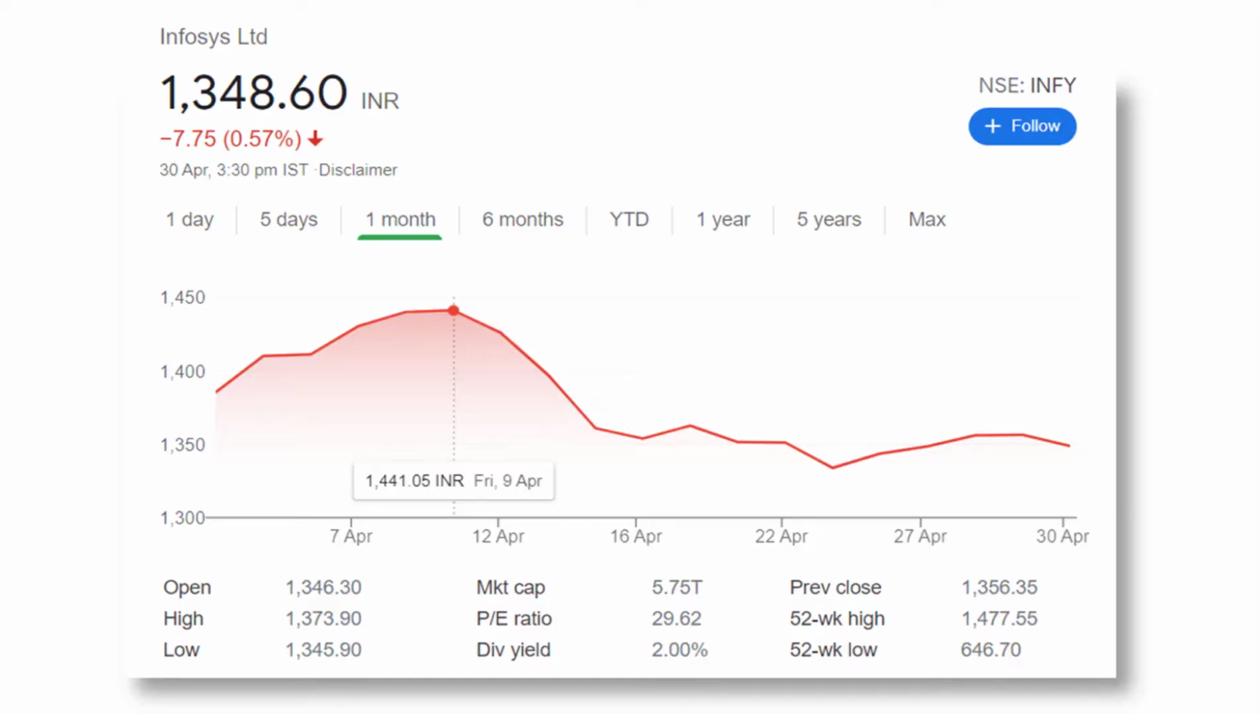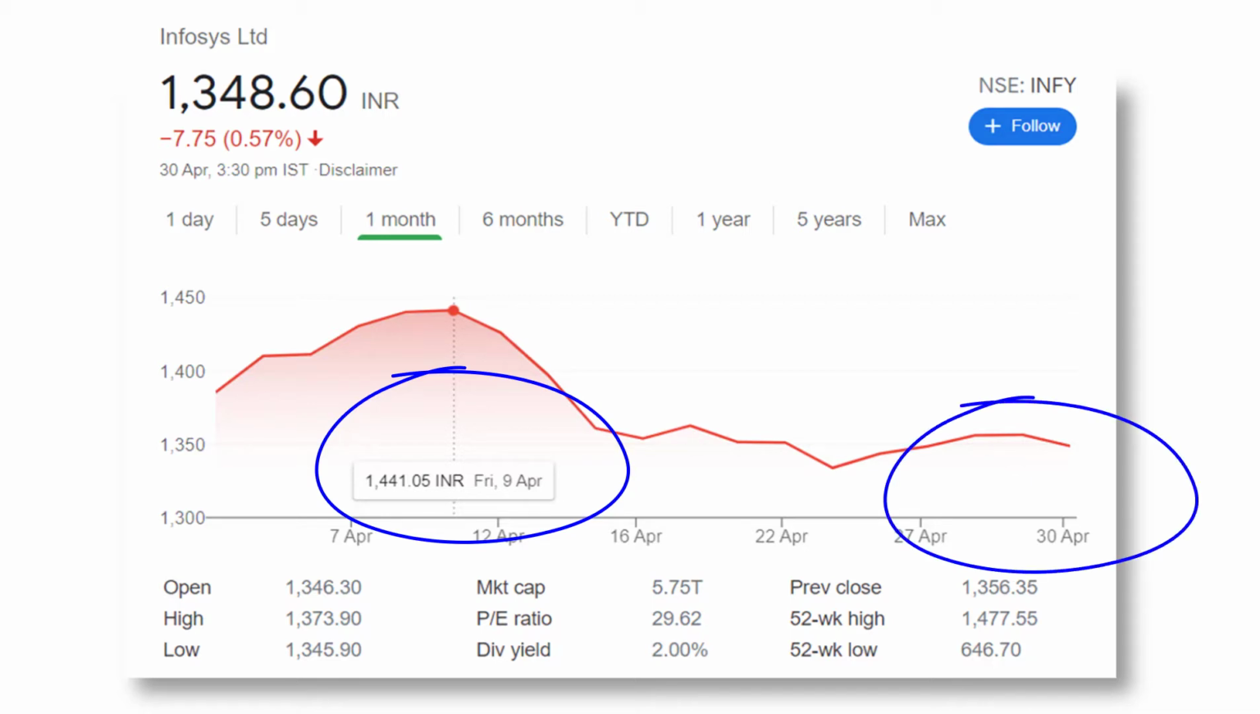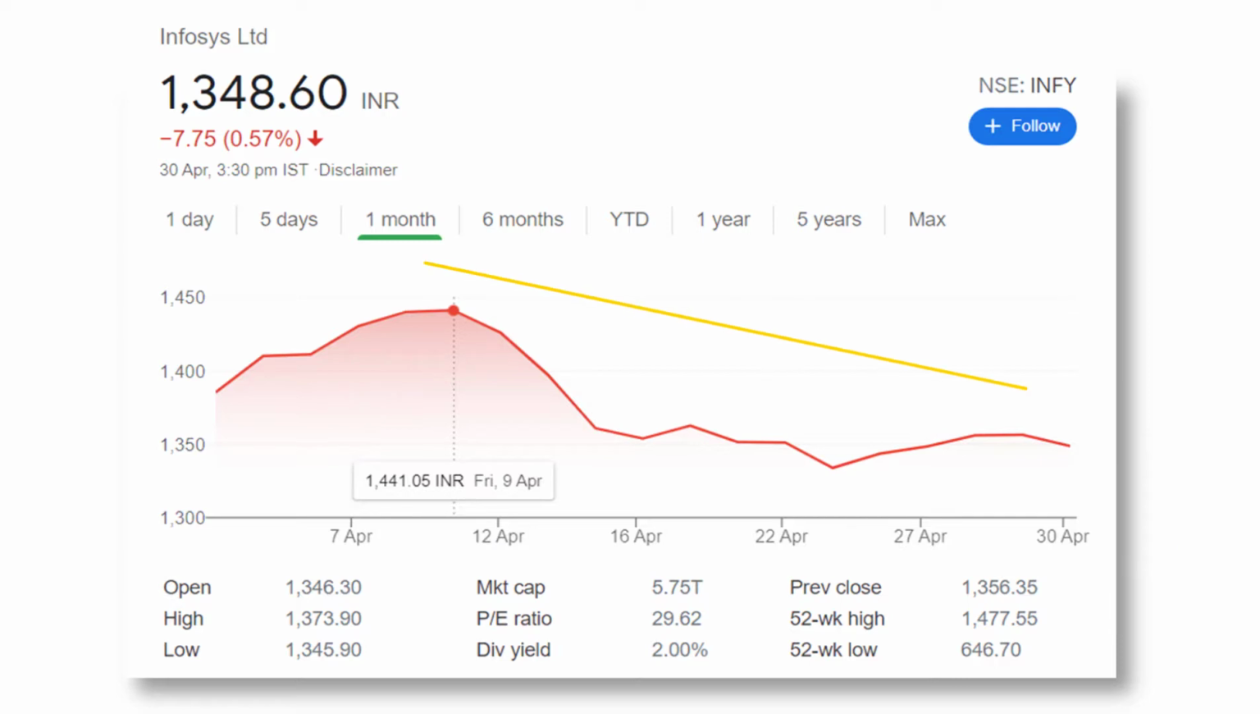will come down. Look at this graph here. This is the share price of Infosys. On April 12th, it was at 1440, whereas on April 30, it has dipped to 1349. This is called volatility. You can't be sure how much the share price will be on a given day.